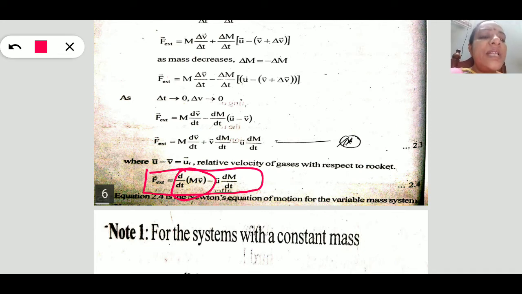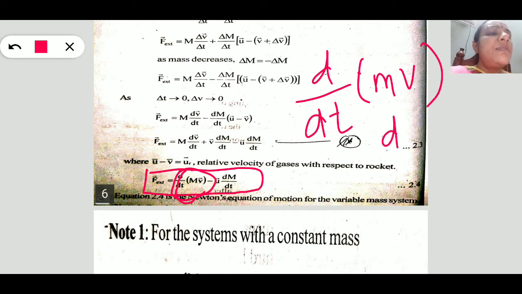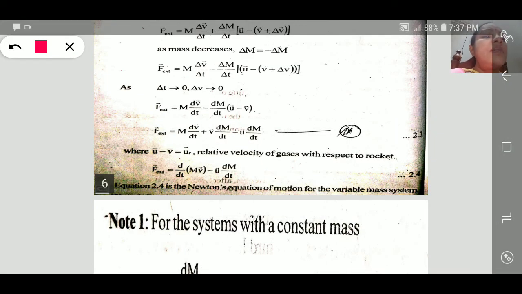By observing this equation, what we understand is that the first term, d by dt of mv, is m dv by dt, which is nothing but ma, since dv by dt is nothing but a. That means F external force is equal to ma.